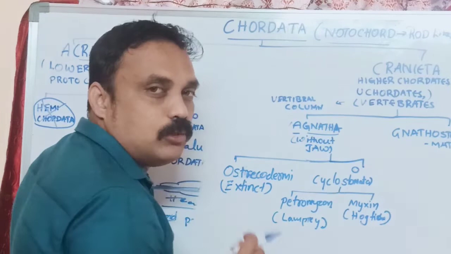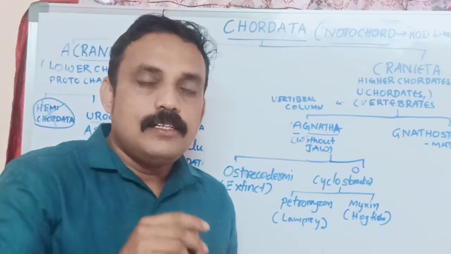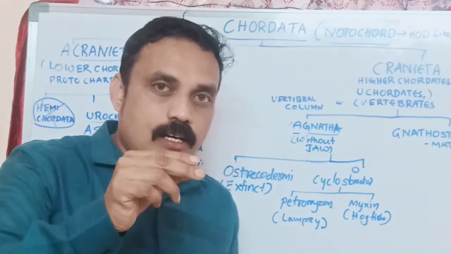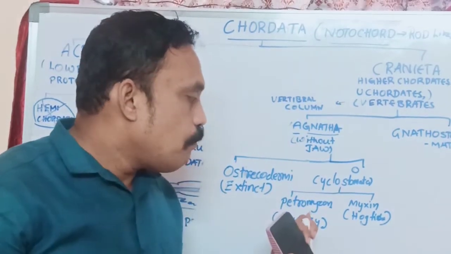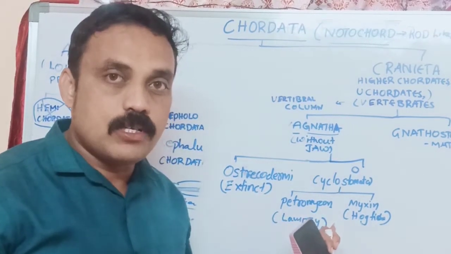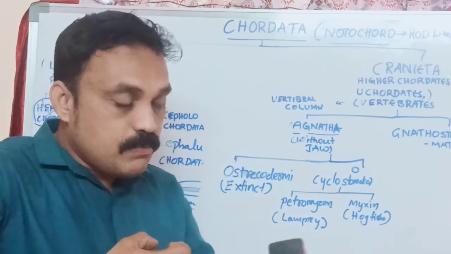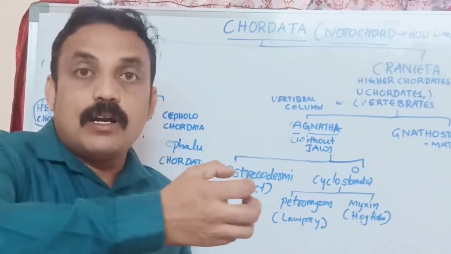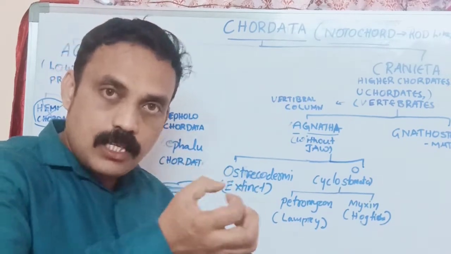Stomata means mouth or hole. Here in Cyclostomata organisms, examples of Cyclostomatas are Petromyzon sanguivorous. Sanguivorous means sucking living fish's blood, or the blood of other aquatic organisms.